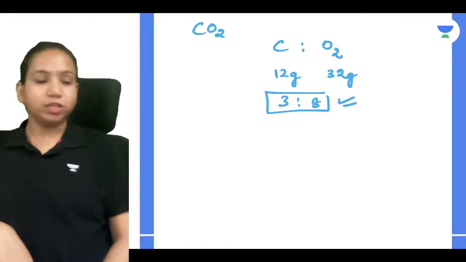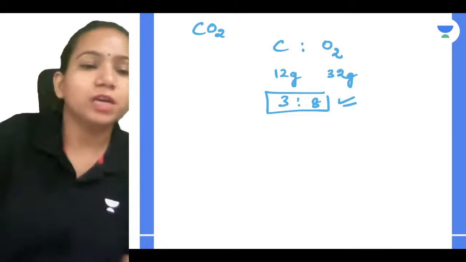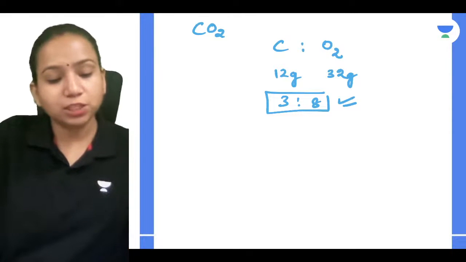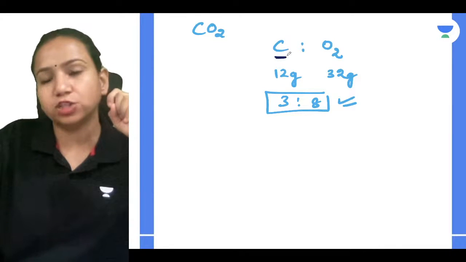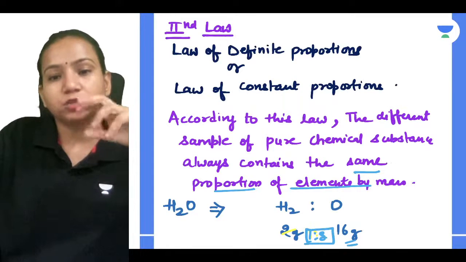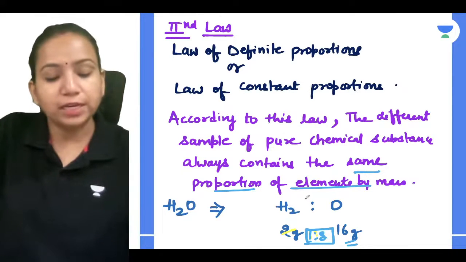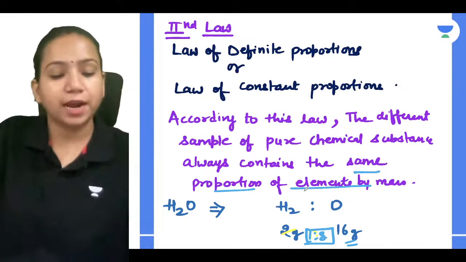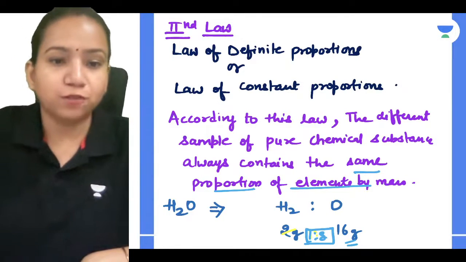Now let's do some tricky questions which can be asked related to it. They may ask you the ratio in which elements combine. What else can they ask? Sometimes they can ask you to get the formula: when the ratio is 3:8, we get the formula CO2, and when the ratio is 1:8, we get the formula H2O, according to the mass ratio. So if they give you the mass ratio and ask you to calculate the molecular or chemical formula, how will you do it? Let's see.